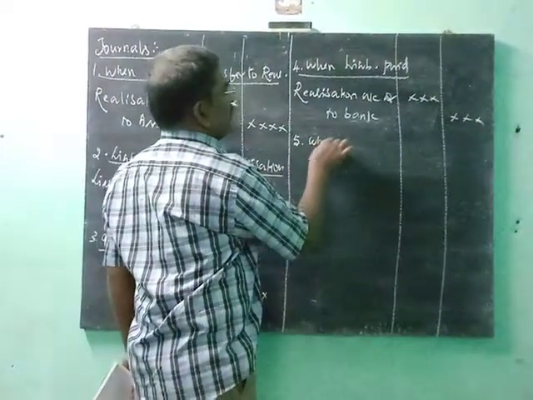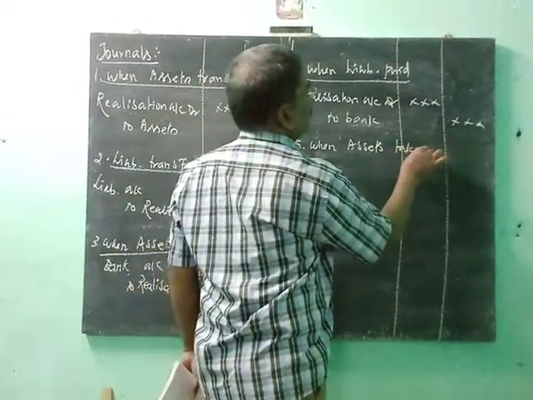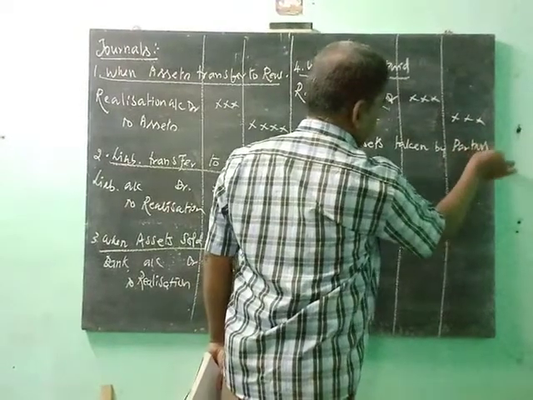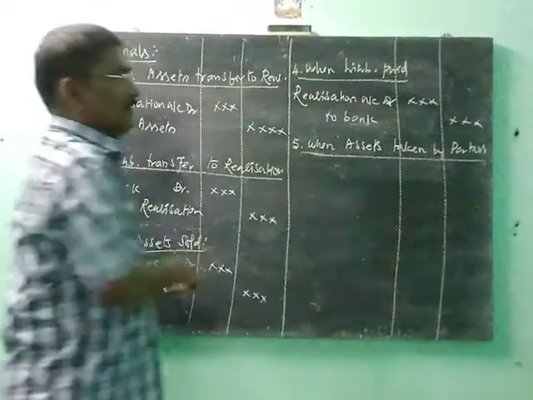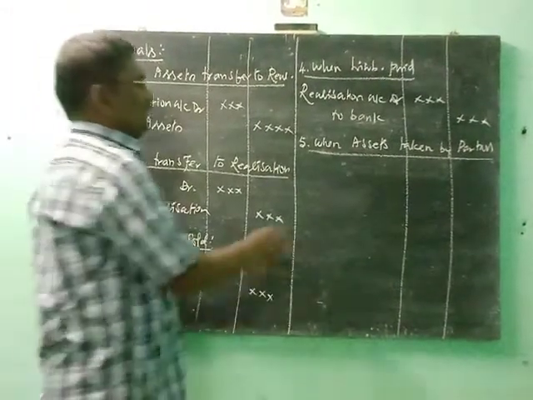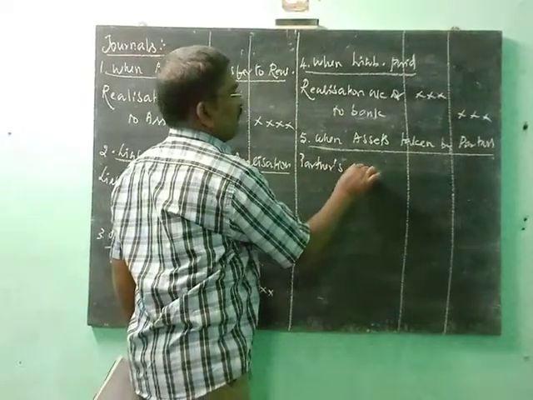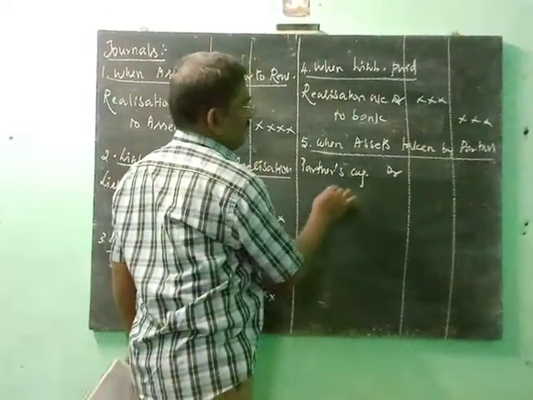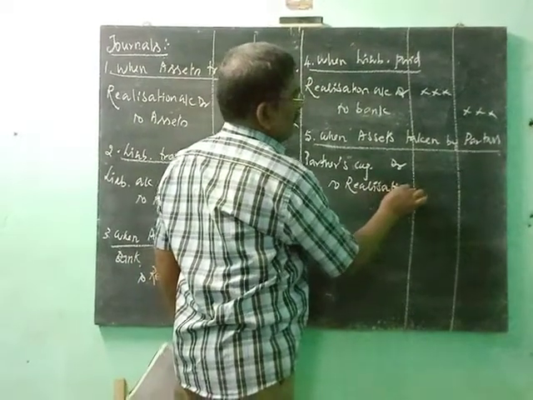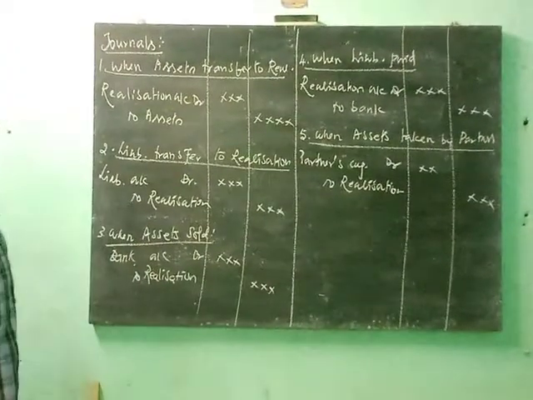When assets are taken by a partner: in some partnerships, on the occasion of dissolution, some assets are taken by a partner. On that occasion, the journal is Partner's capital account debit to realization. Okay.